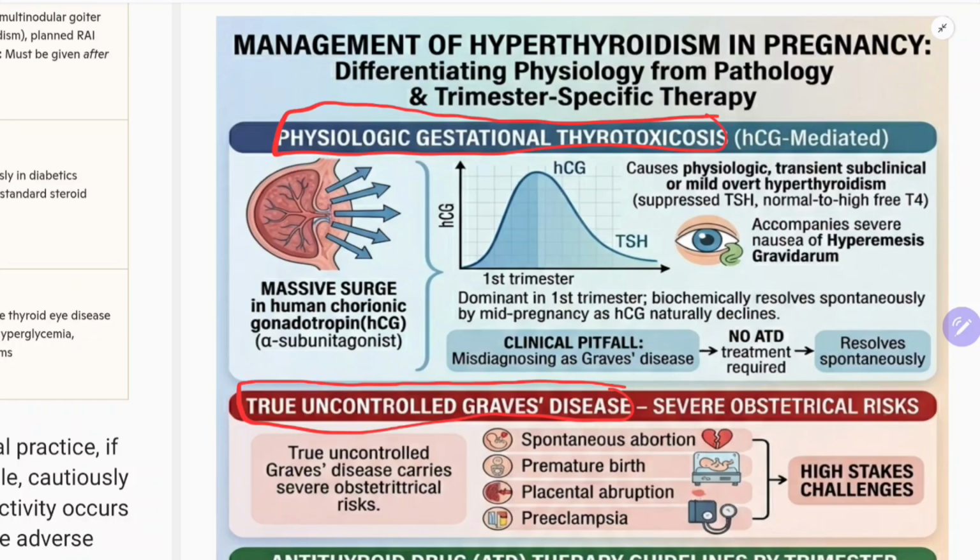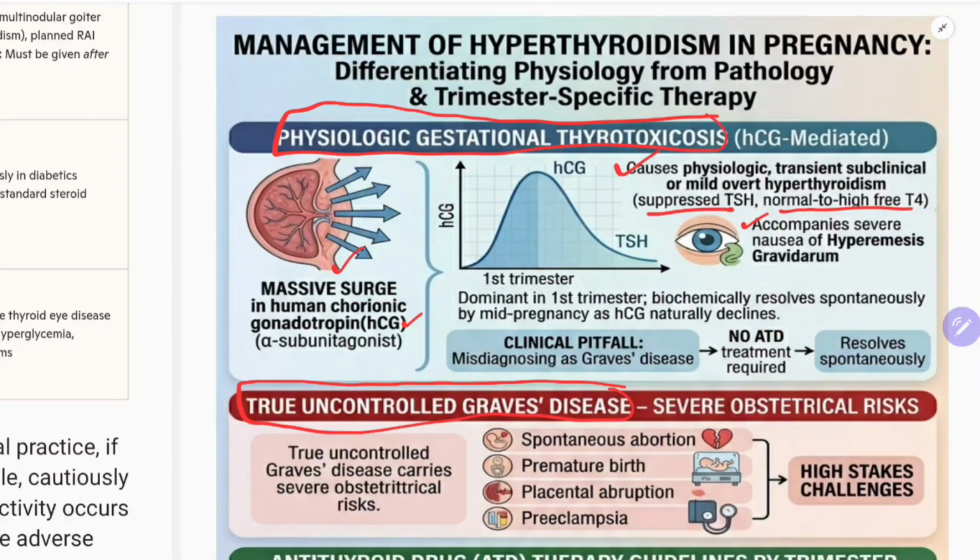So let us see what is the difference. In pregnancy, there is a massive surge in human chorionic gonadotrophin, that is HCG. This causes physiologic transient subclinical or mild overt hyperthyroidism. You will have suppressed TSH, normal to high free T4, and this accompanies the severe nausea of hyperemesis gravidarum.